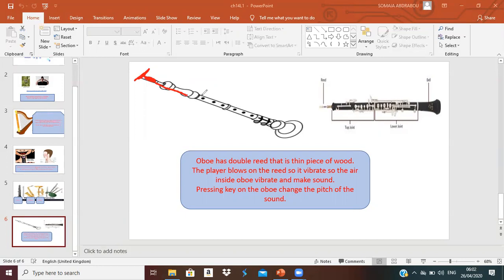How can I change the pitch? If I press this button, close it or open it using my fingers, okay, I can change the pitch of sound. I can make the pitch high if the vibration of the air is very quick, so I should open some and close some. I can also make it low by pressing on those keys or buttons. Now we finished the first lesson in the chapter. Let's move to the second one.